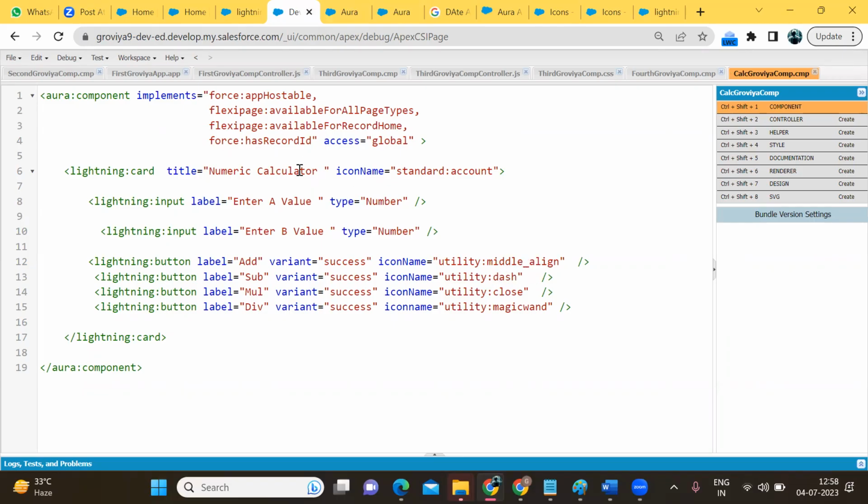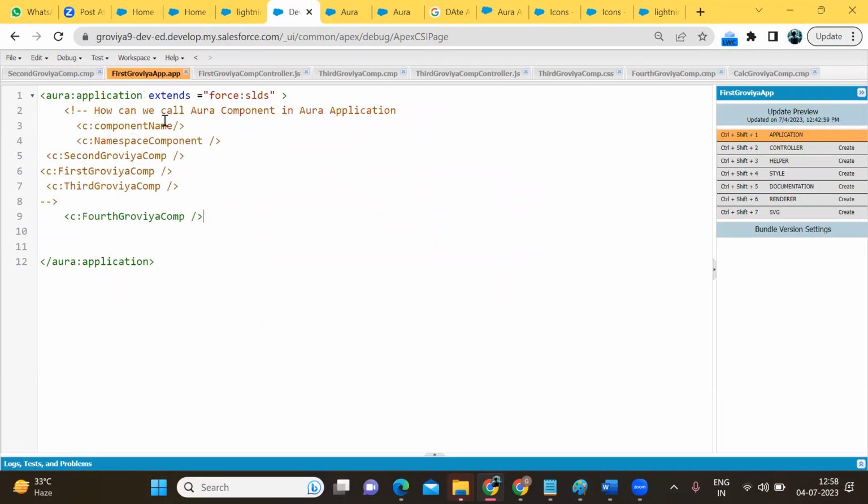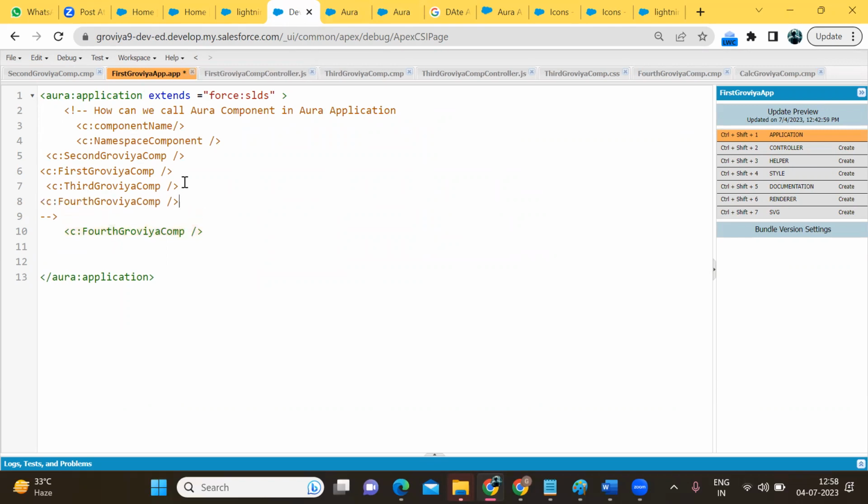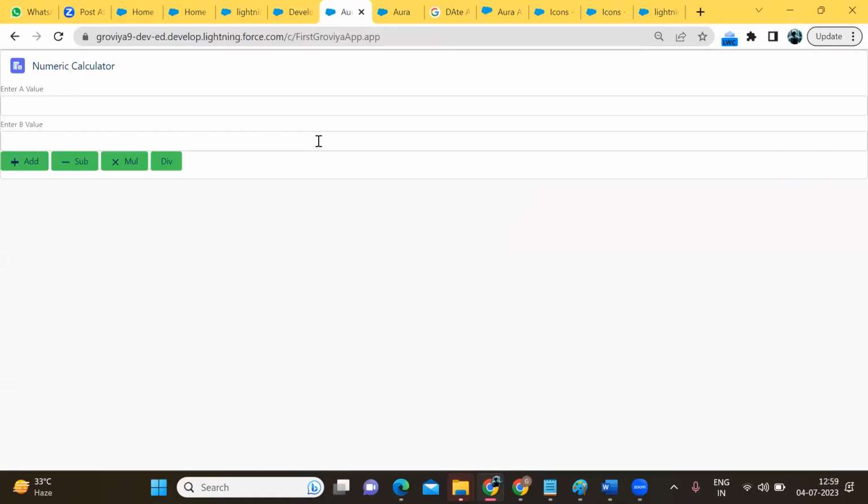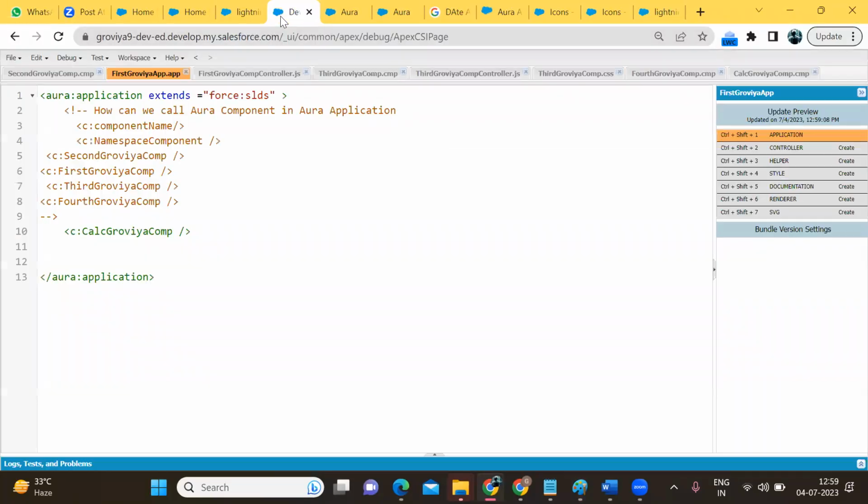Now I'm going to preview it. Go to the application and I'm writing the component name, the calculator component. Click on update preview. Okay. Enter a value, b value, add button, subtract, multiply, div. The icon for div did not come, there is some error, and I need to give some space.